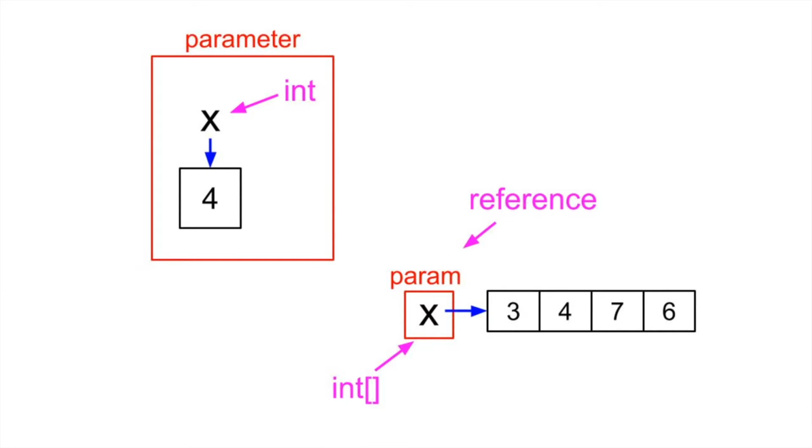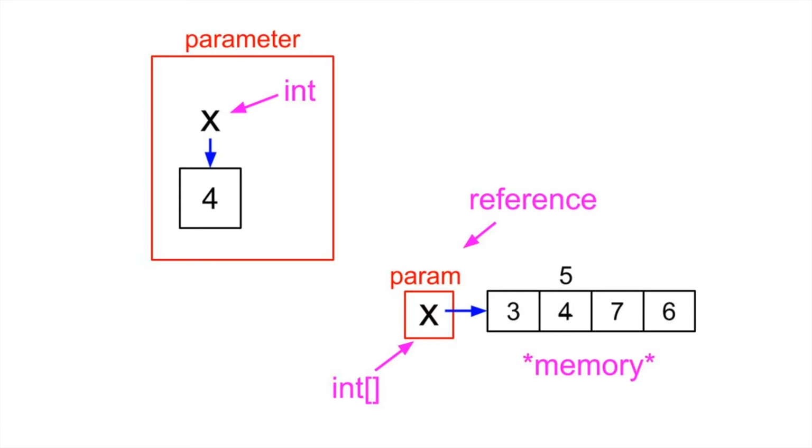Whereas if x was referring to an array of integers, whenever we send it as a parameter, we would send a reference. So we would send along x along with the pointer, and then any changes that get made in the callee method would actually affect x. Like if we change this 4 to a 5, the callee method's array would change as well, based on where in memory x is pointing.